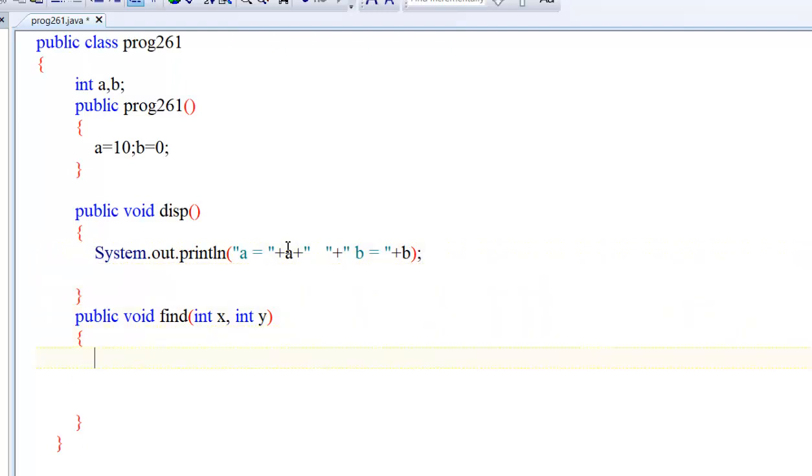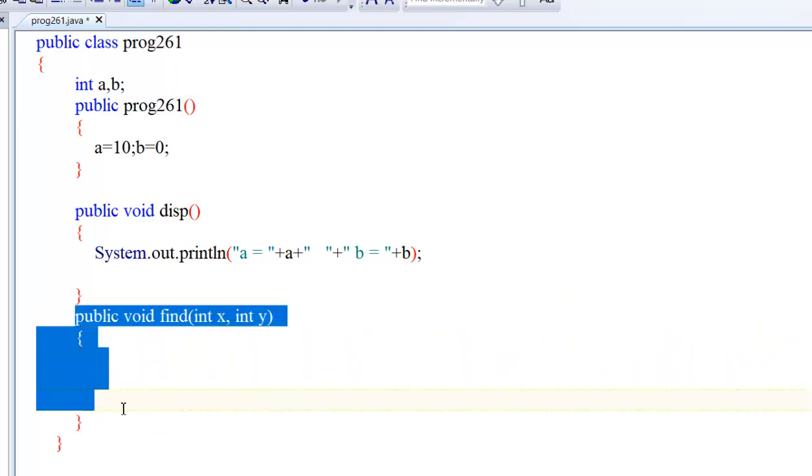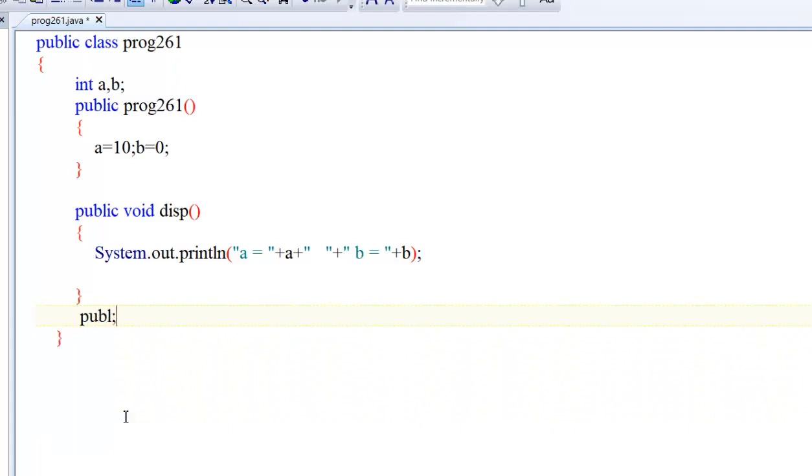Simple, I am printing the value of b. Let me leave this, then coming to public static void main String args, as we have used earlier.